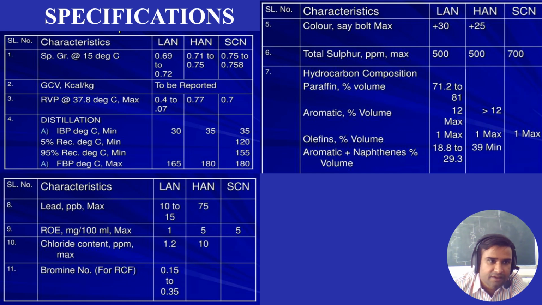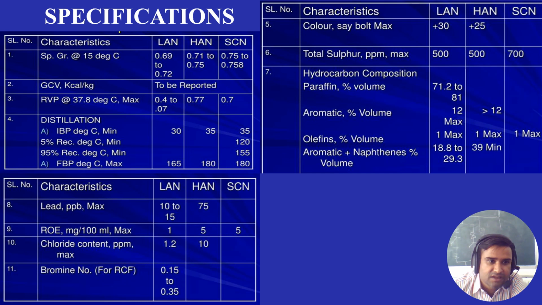Then the color, Saybolt max 30 plus, and the total sulfur is 500 ppm. The hydrocarbon composition is given over here. Aromatics we have 12, greater than 12 for HAN. Then olefins percentage by volume is around 1 to 1.18.8 to 29.3, and for HAN it is 39 maximum.